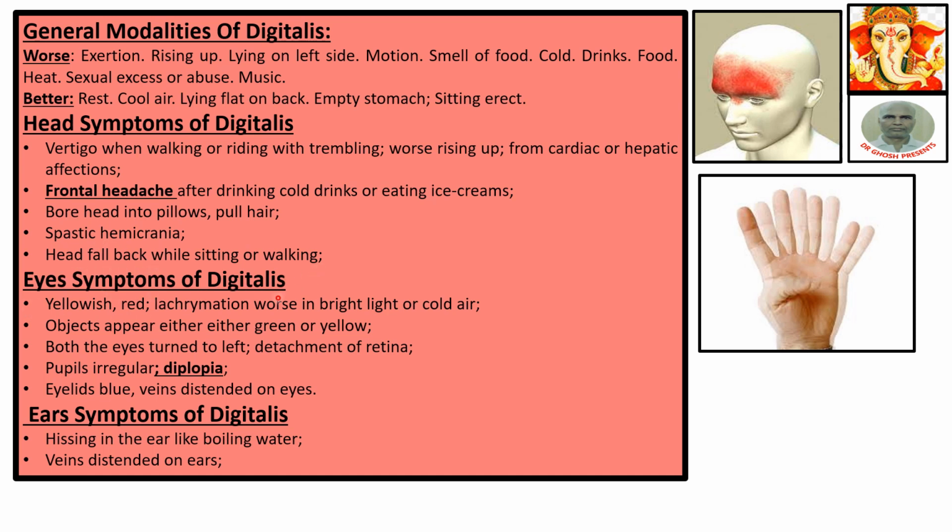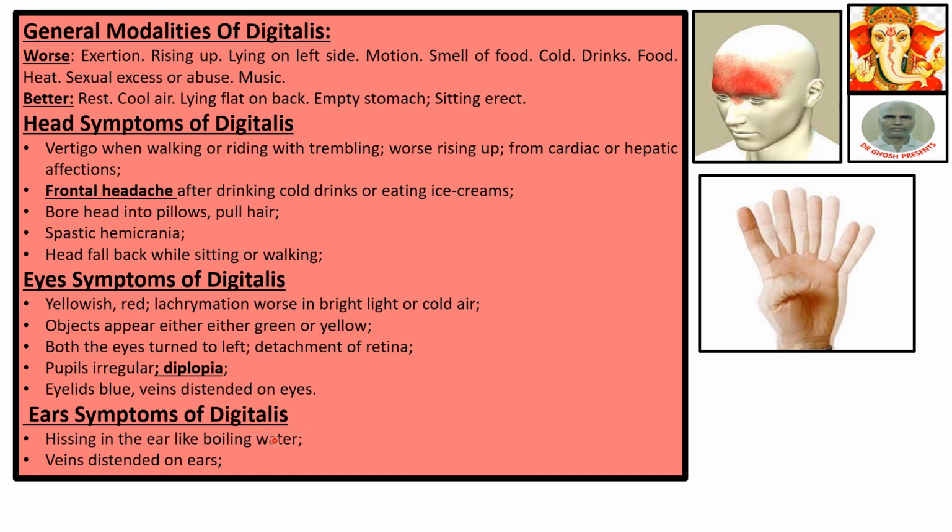Eye symptoms of Digitalis. Eyes are yellowish and red. Lacrimation worse in bright light or cold air. Objects appear either green or yellow. Both eyes turn to left. Detachment of retina, a serious disease. Pupils irregular. Diplopia means double vision; every picture is seen twice. There are 4 fingers, you see 8 fingers. Eyelids blue. Veins distended on the eyes.